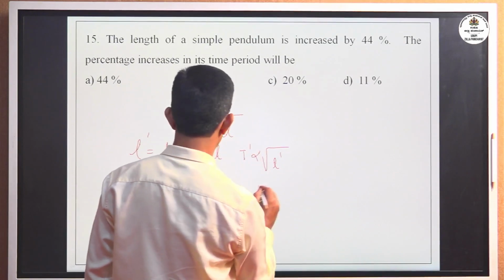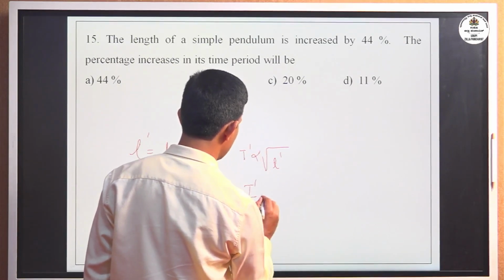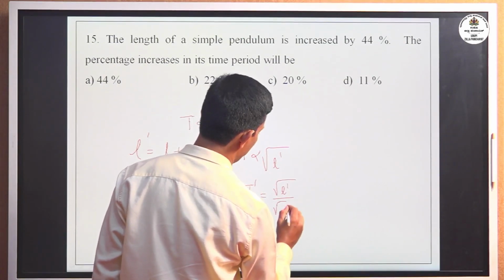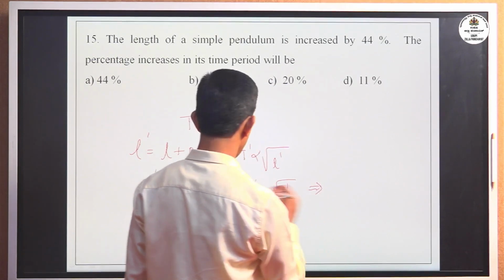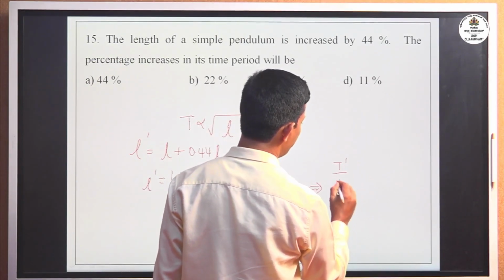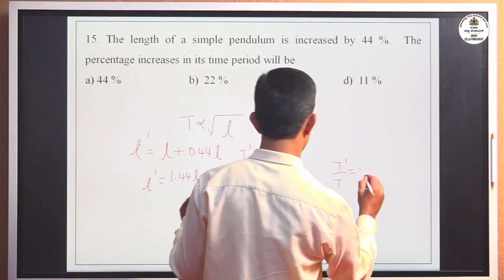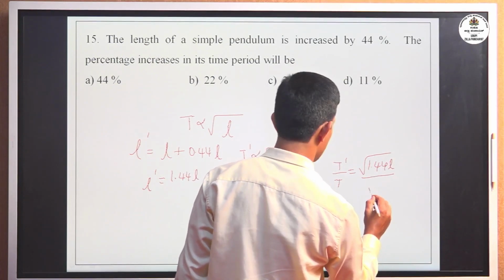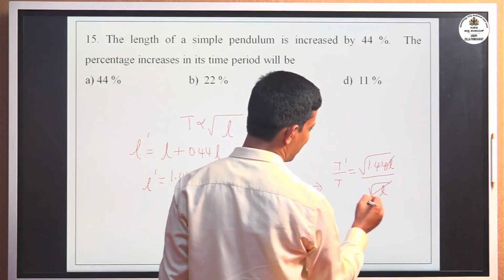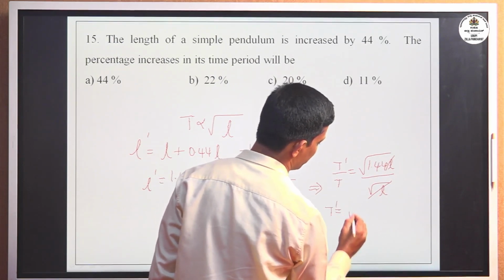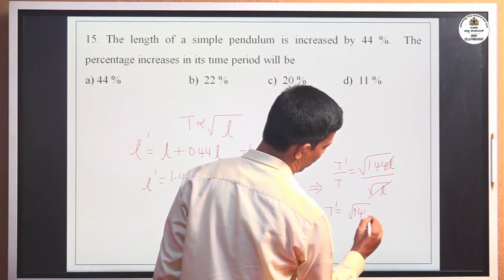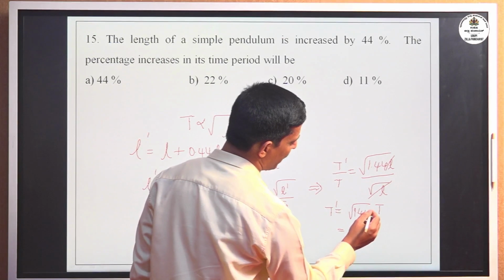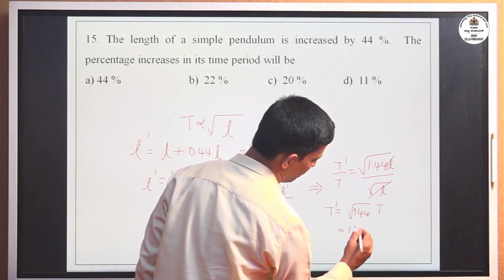Or dividing T dash by T, you can get square root of L dash divided by square root of L. That implies T dash divided by T equal to square root of 1.44 L divided by square root of L. Square root of L gets cancelled, or T dash equal to square root of 1.44 times T, that is, the value of square root of 1.44 is 1.2, so 1.2T.